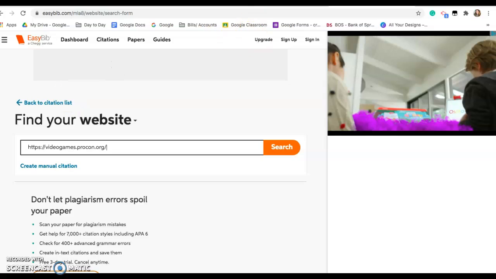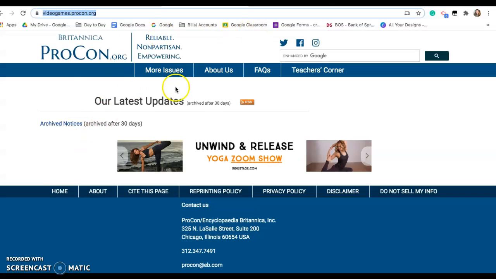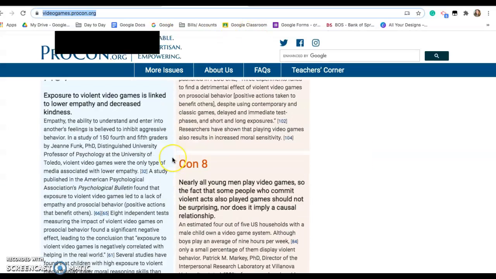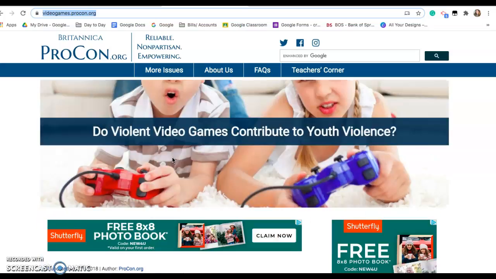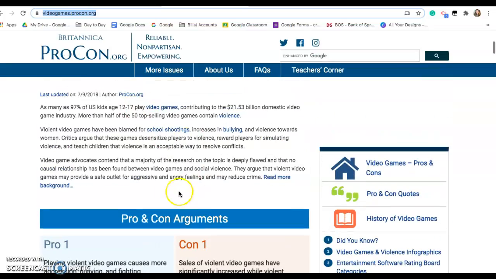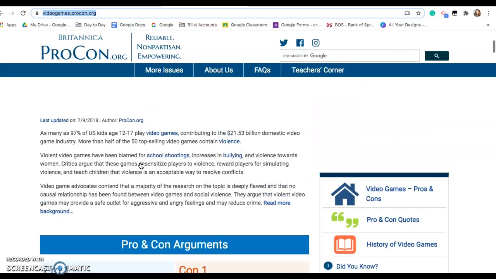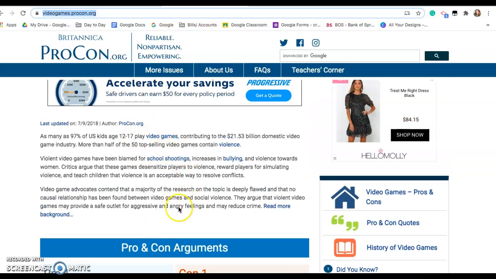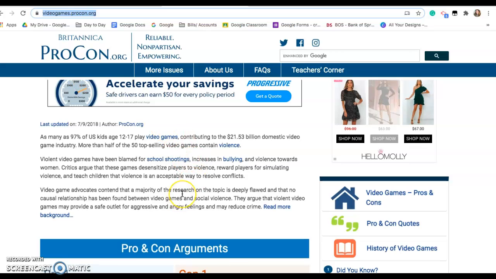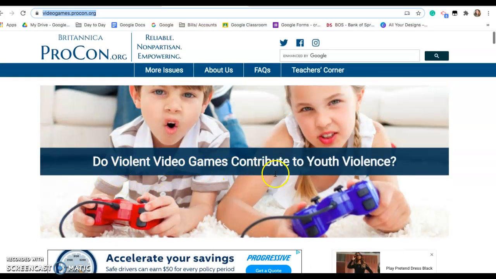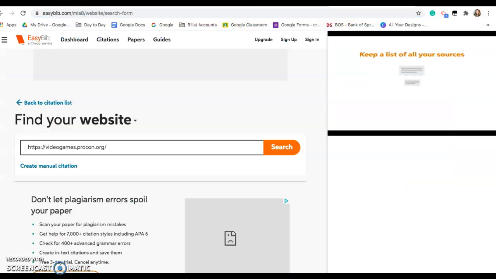So I'm pasting this procon.org because I know a lot of you used the top of this for this part right here for some of your statistics or your background information. If you use something from down here, you have to use the bibliography page that they provided for you. But if you use just a quote or statistic that they personally wrote, you're going to put it up here. The title of this is Do Violent Video Games Contribute to Youth Violence? We're going to need to remember that because I think it gets a little confusing in here.